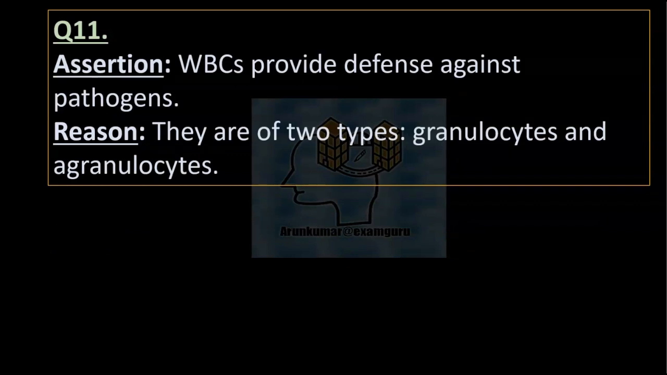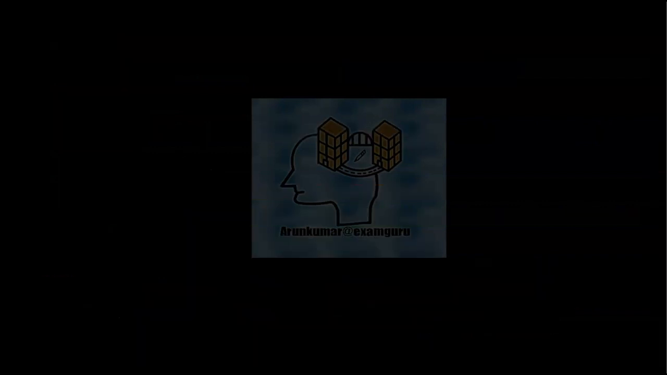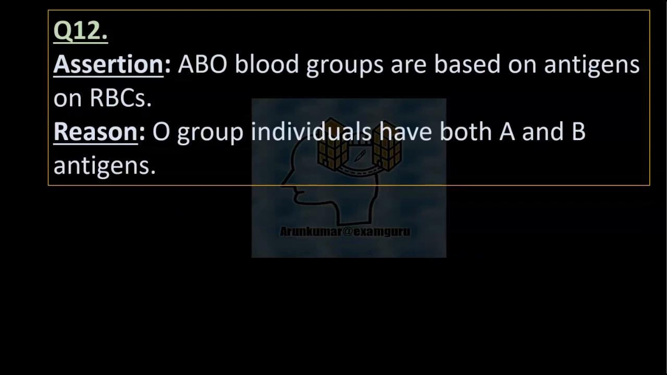Question 11. Assertion: WBCs provide defense against pathogens. Reason: They are of two types, granulocytes and agranulocytes. Answer B. Both assertion and reason are correct, and reason is not the correct explanation of assertion. Granulocytes have granules in the cytoplasm, like neutrophils, eosinophils, and basophils, and agranulocytes, which lack these granules, include lymphocytes and monocytes.